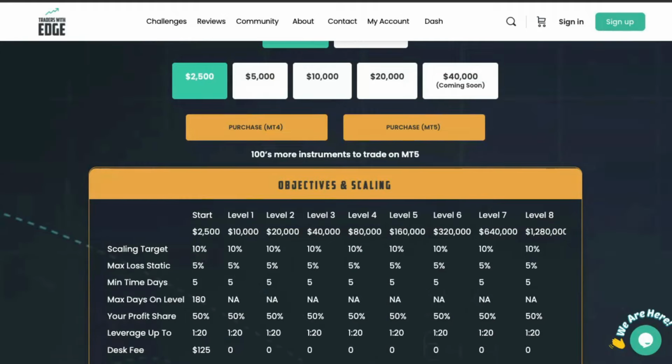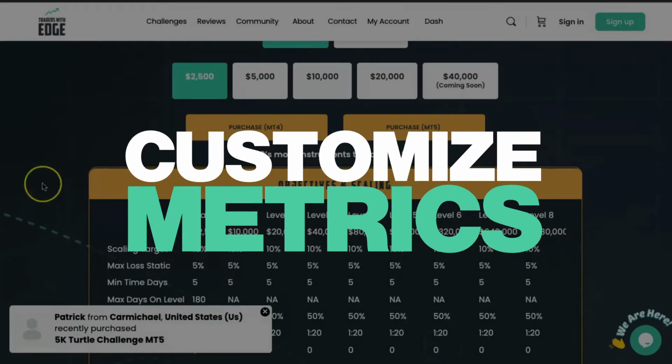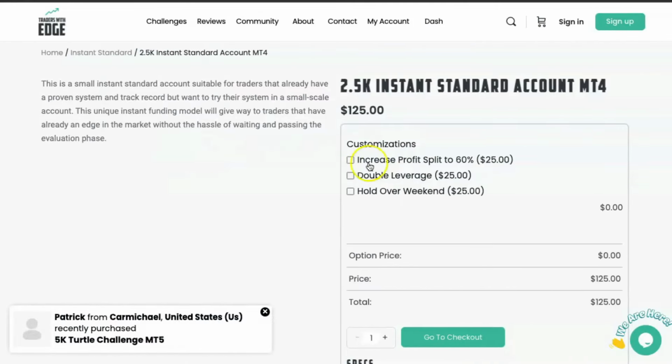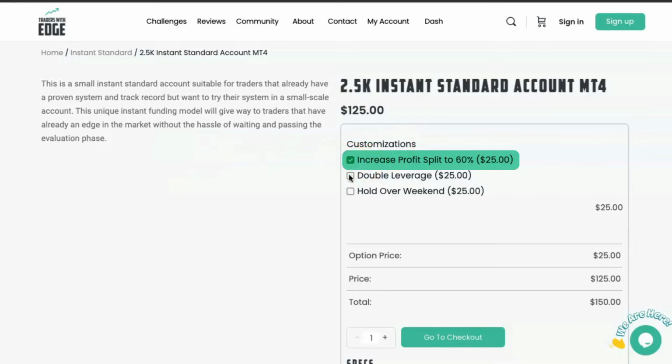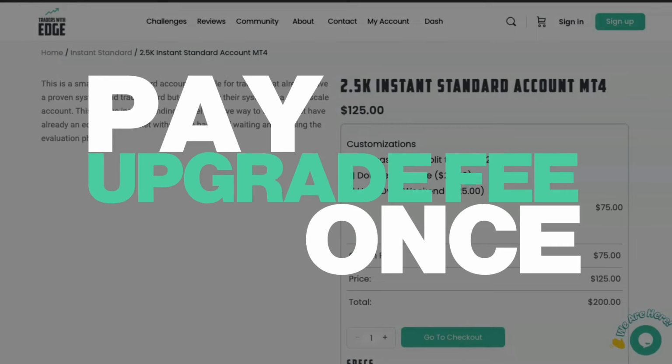The most exciting part about the instant funding accounts is that you can customize some of the metrics. Let's take a look. Once you go to that product page, you'll be able to adjust some of the metrics by simply clicking that button and then going to checkout. You only pay the upgrade fee once, and the changes will apply at every level of scaling.